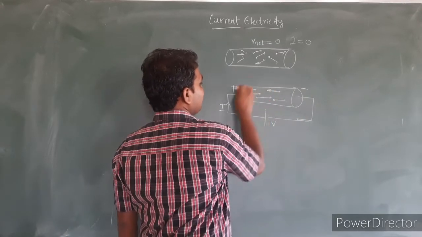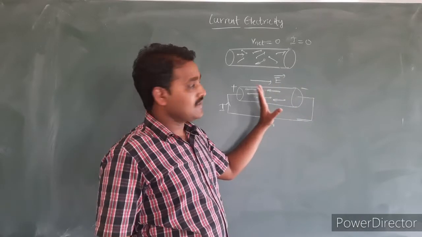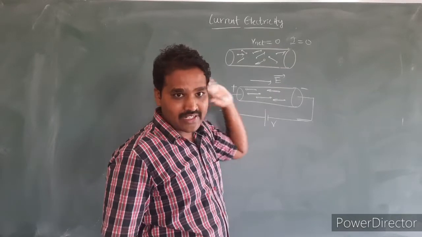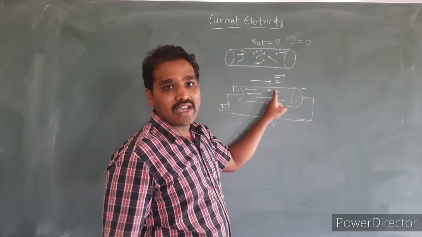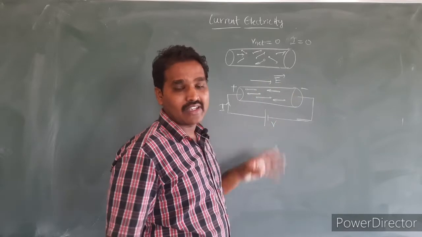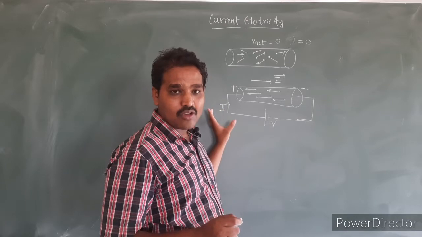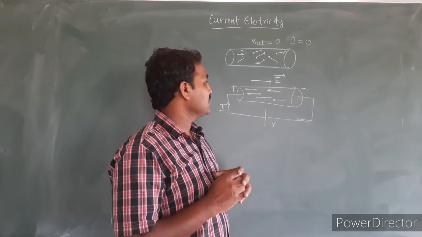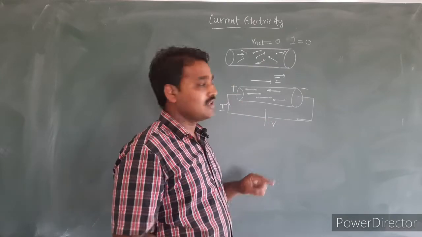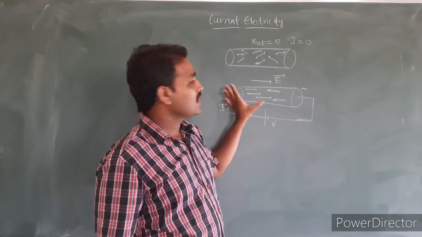If these are the charges like this, the direction of electric field is along the positive x-axis in this case. The direction of conventional current is along the direction of electric field, but practically the electrons, or the actual flow of electric charges, will be in the opposite direction of the electric field. But why did we consider this as the direction of electric current? Initially, the direction of electric current was assumed to be the direction in which a positive charge flows. Actually, positive charge flows in the direction of electric field.